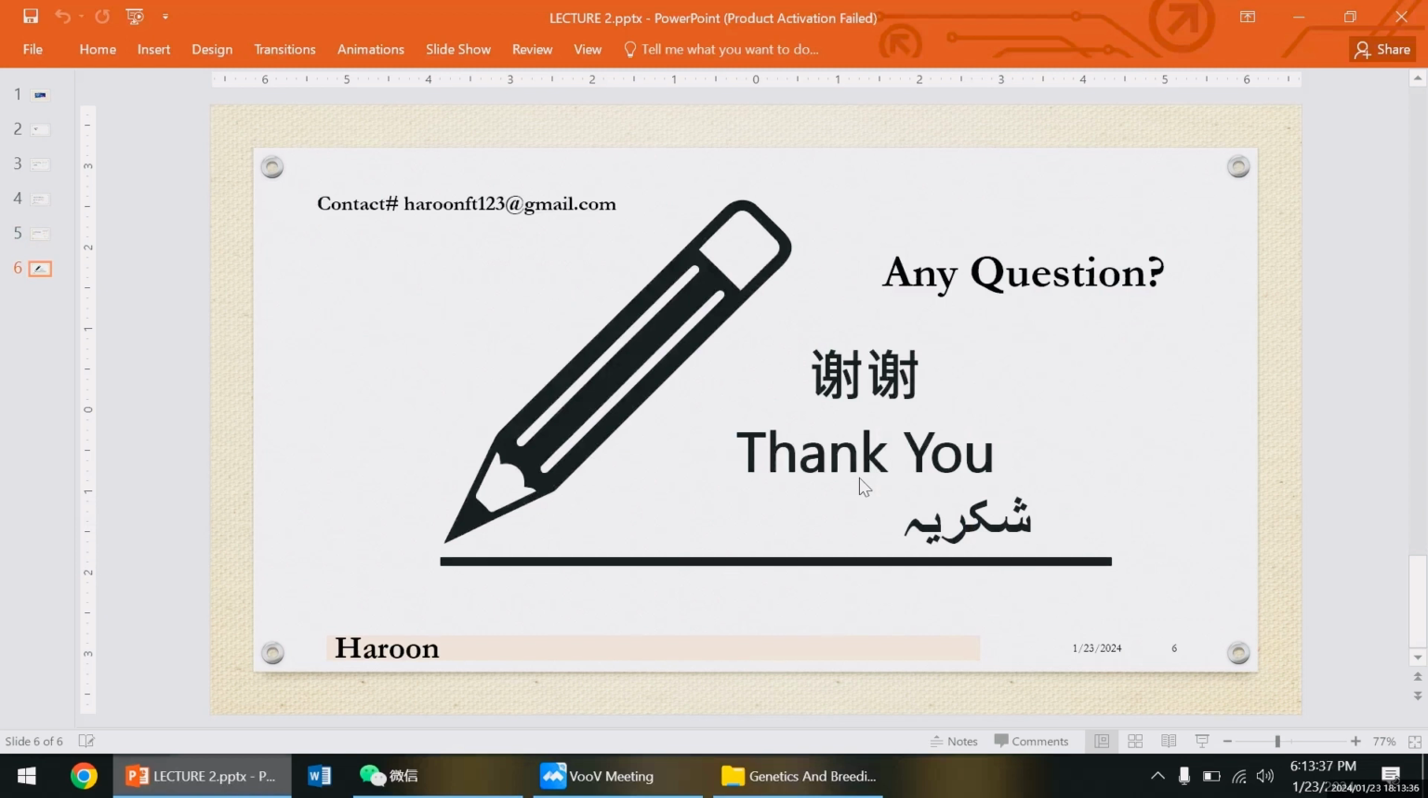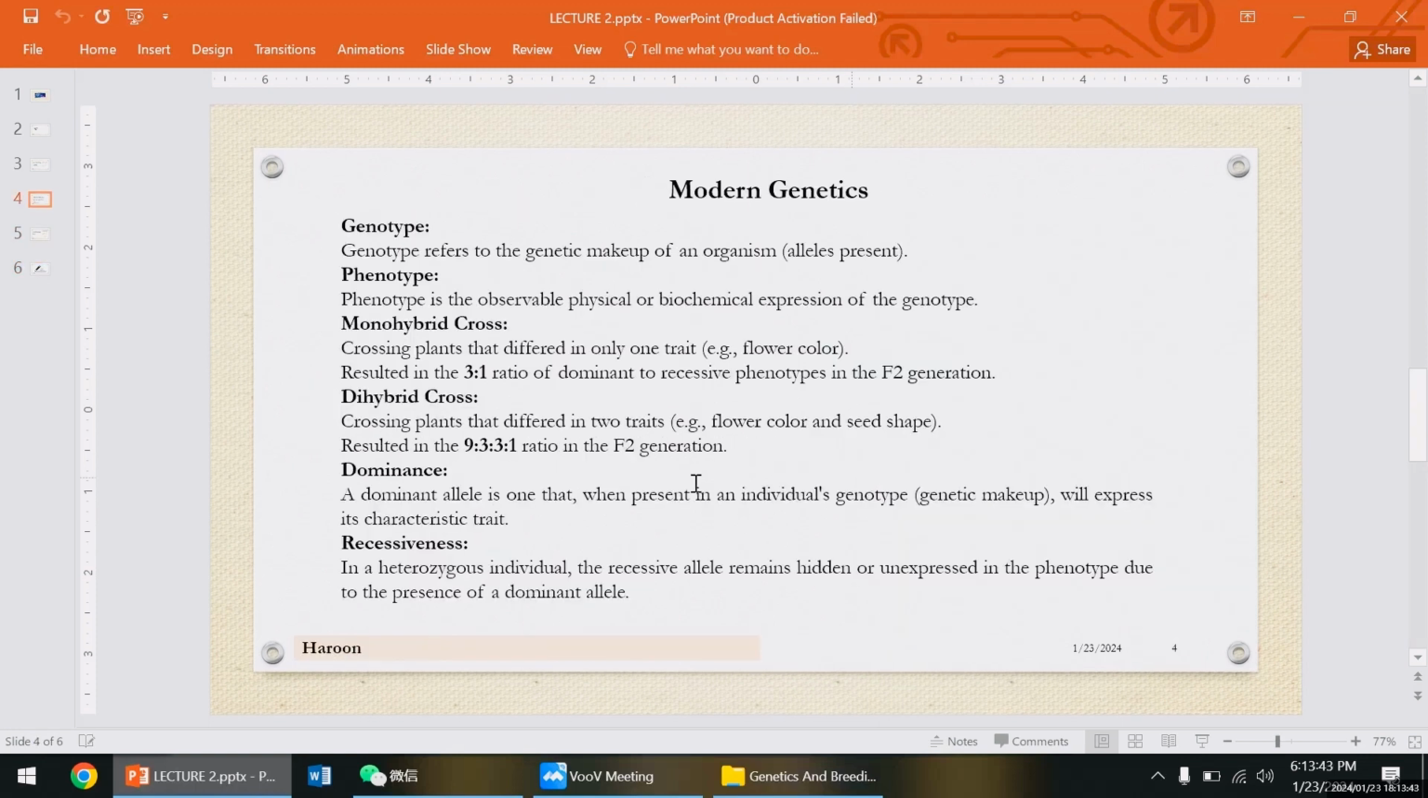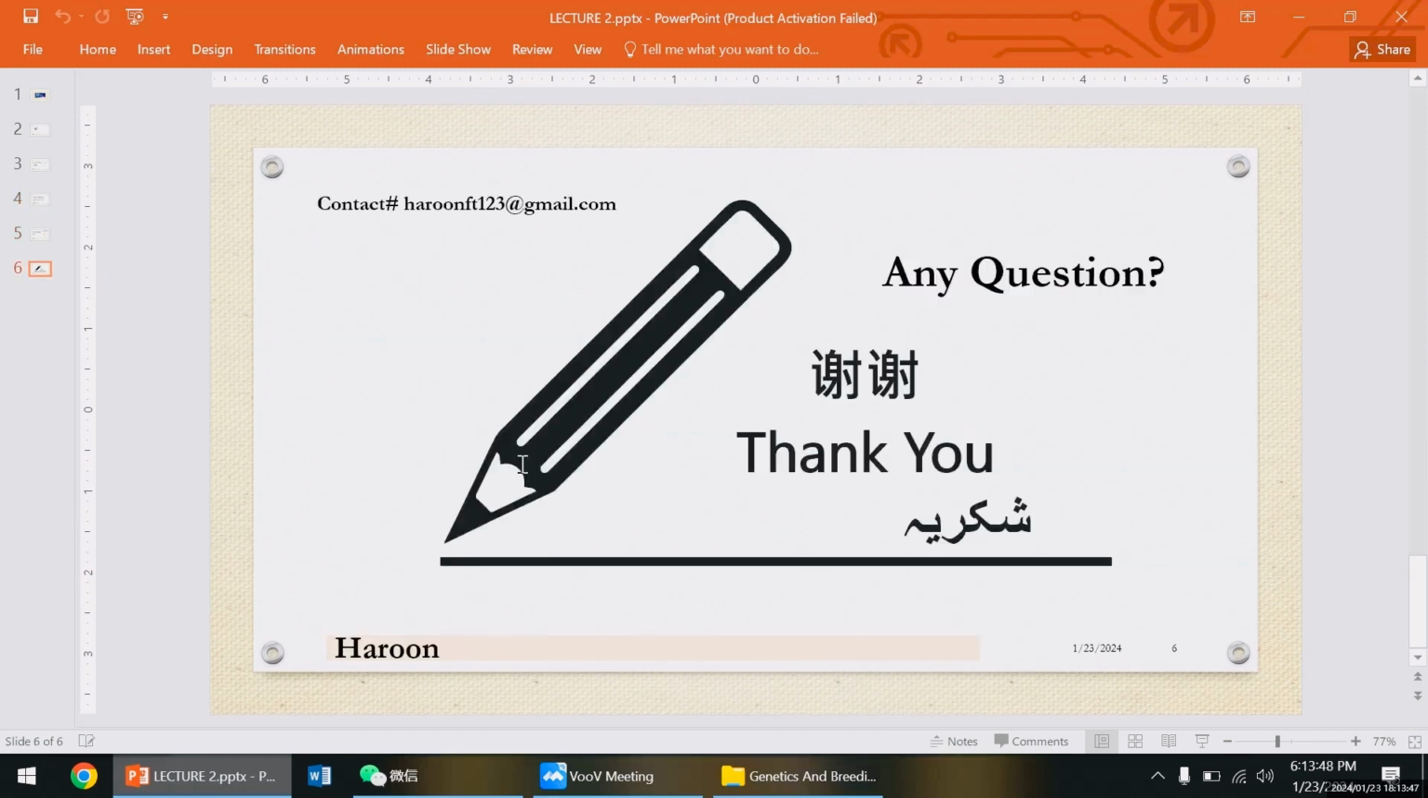I hope you understand this, and in our second part we are going to discuss the 9 to 3 to 3 to 1 ratio. I hope you are understanding this Mendel's law of inheritance,